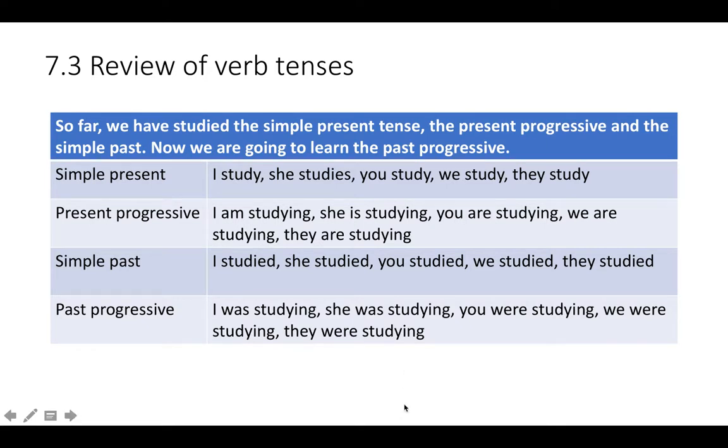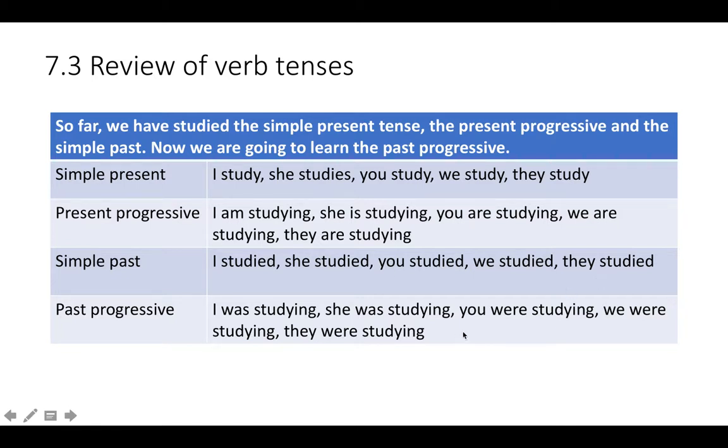Just to go back over the verb tenses we've studied so far in the present and the past, we've studied the simple present, which is I study, she studies, you study, we study, they study. We've studied the present progressive: I am studying, she is studying, you are studying, we are studying, they are studying. We've studied the simple past: I studied, she studied, you studied, we studied, they studied, all the same.